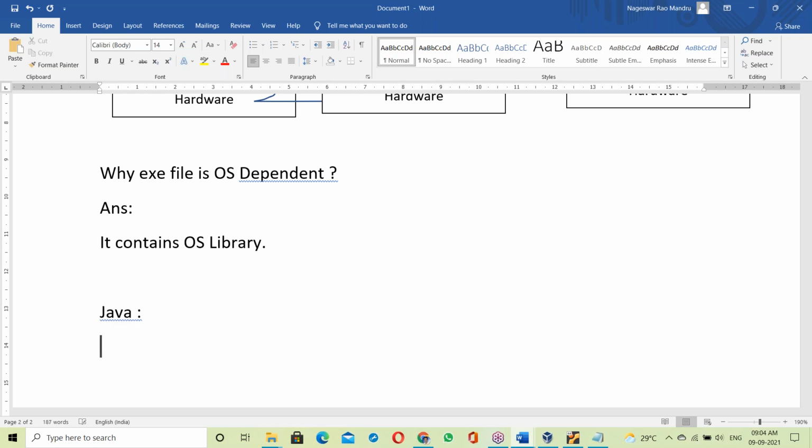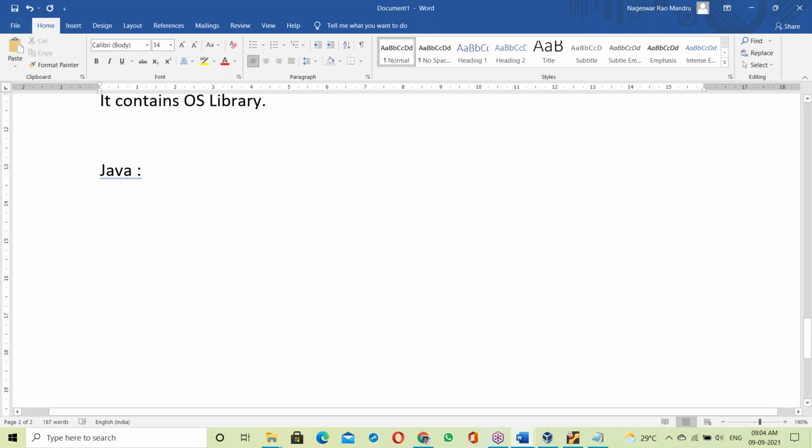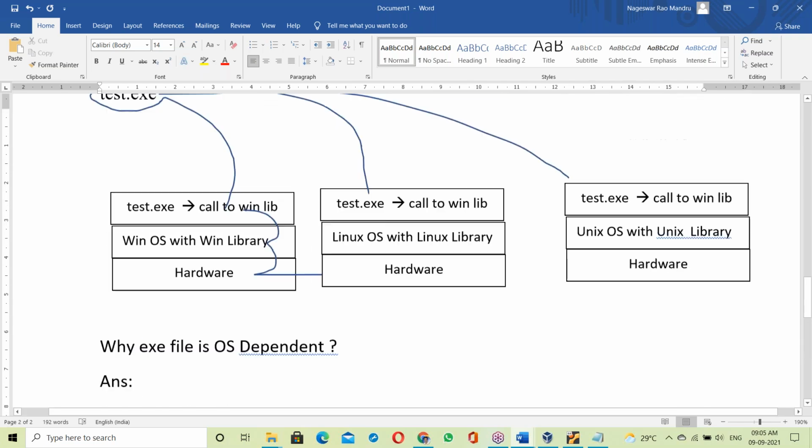What is Java? Like the exe file in C language, in Java everything is a dot class file. For example, a Java dot class file prepared on Windows OS. One second.